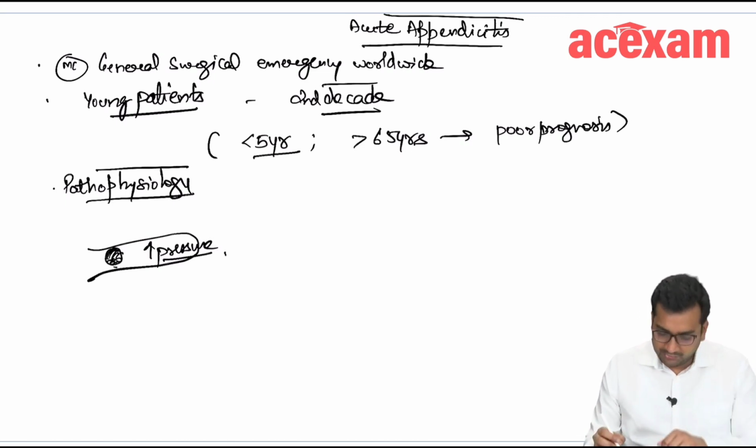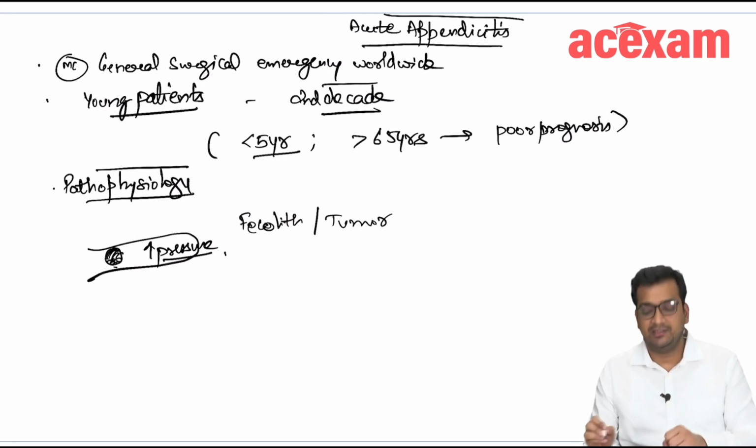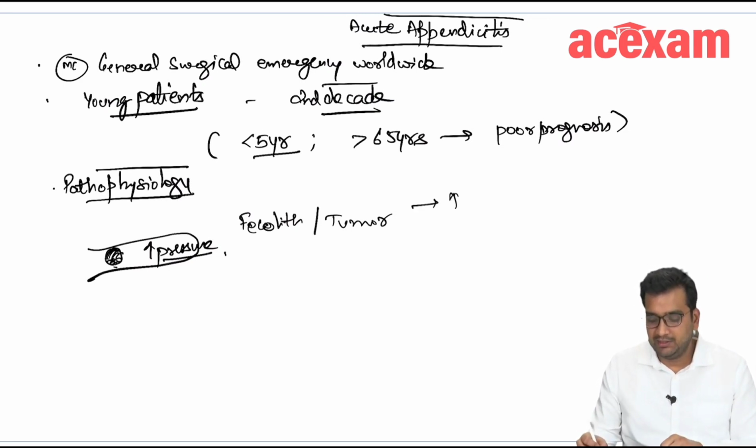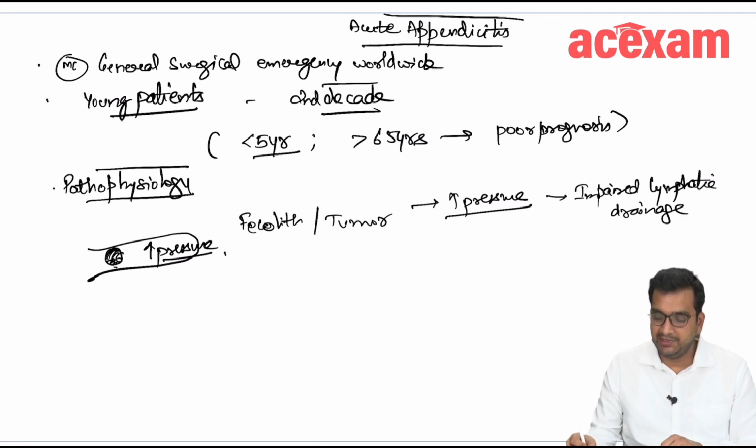Okay, so there will be increased pressure because of this fecalith or some tumor. There will be blockage in the appendix and raised intraluminal pressure, which leads to impairment. Initially, there will be impaired lymphatic drainage, which will lead to edema.